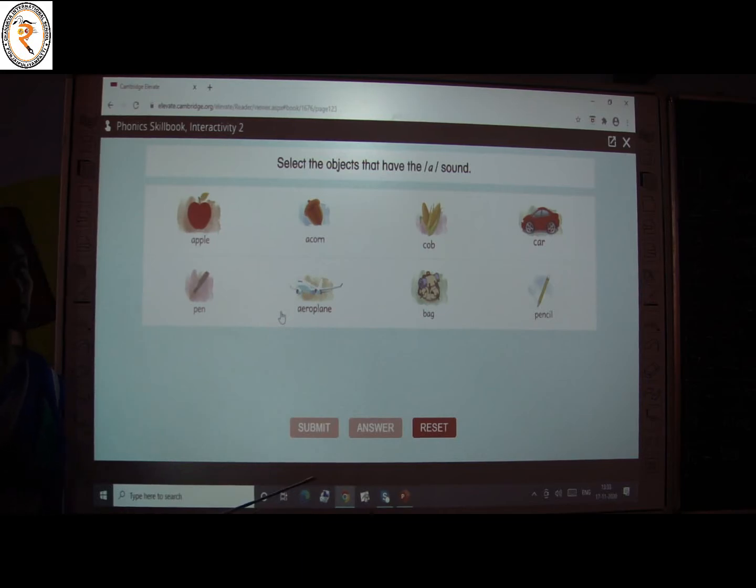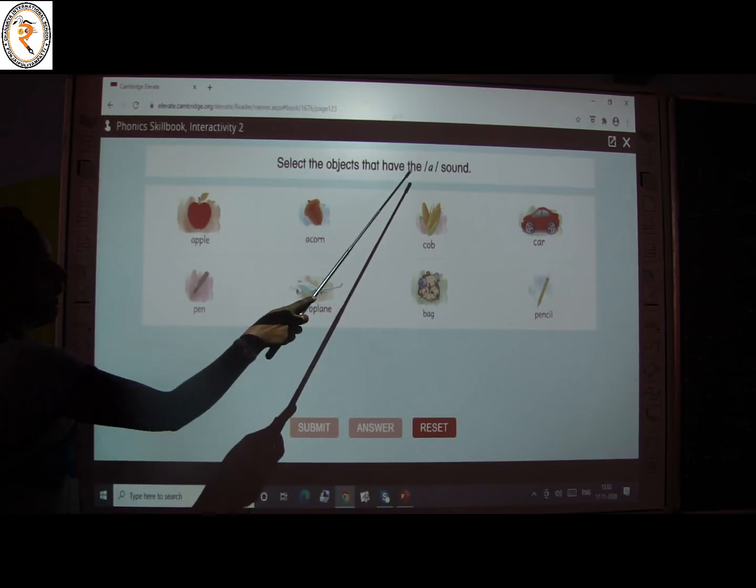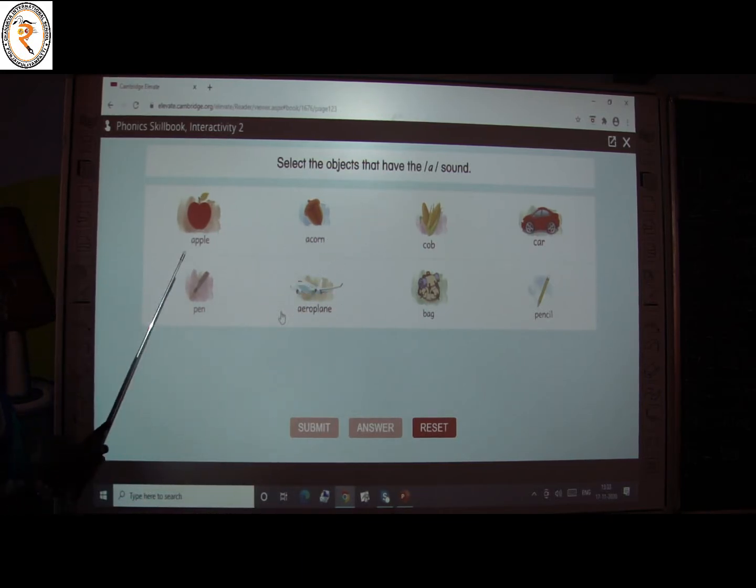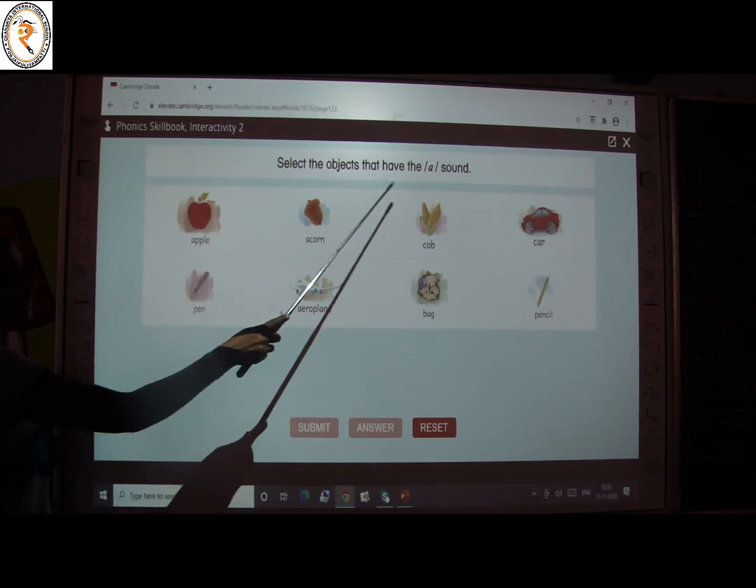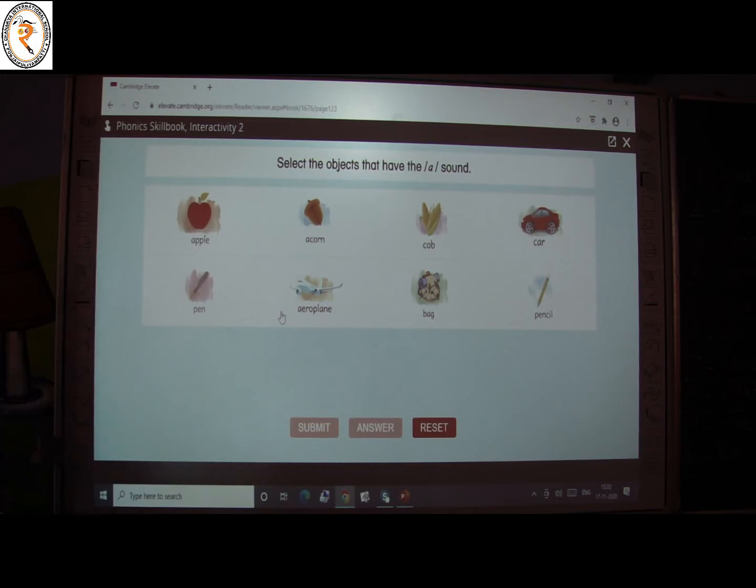the sound A. Only the objects that have the A sound. Are you ready? Let's see one by one. What is it? Apple. Does this word have the A sound? Yes. Then select it.